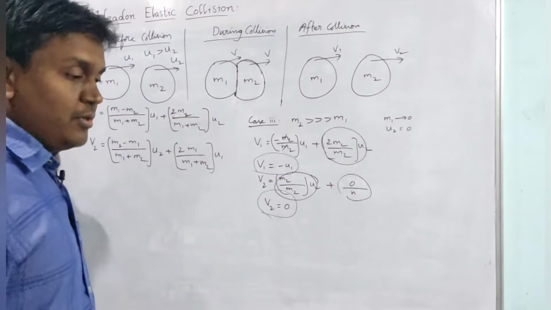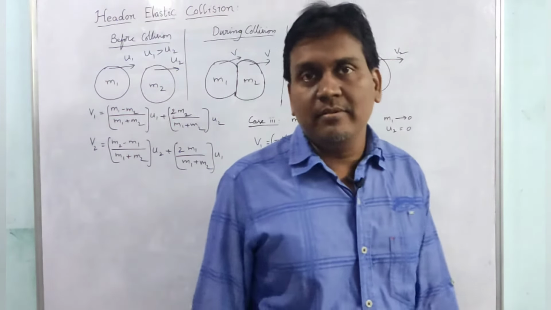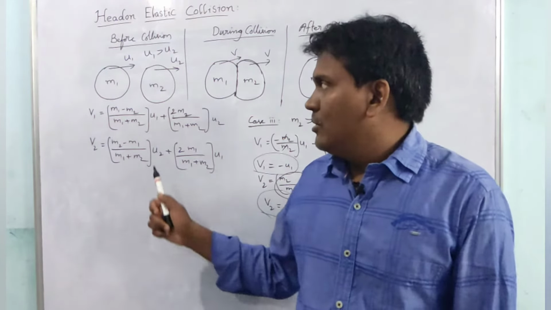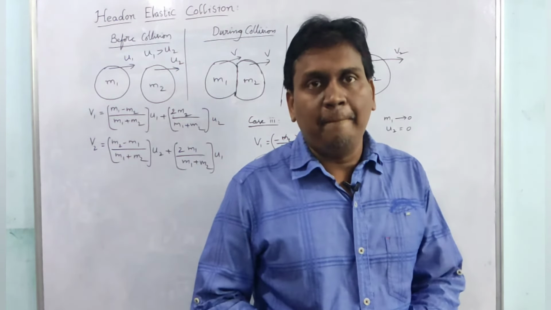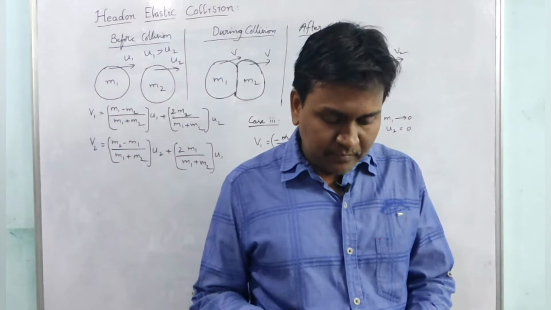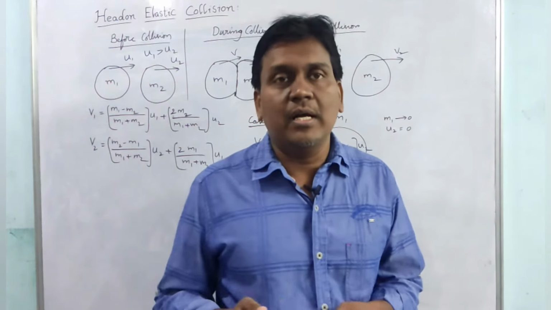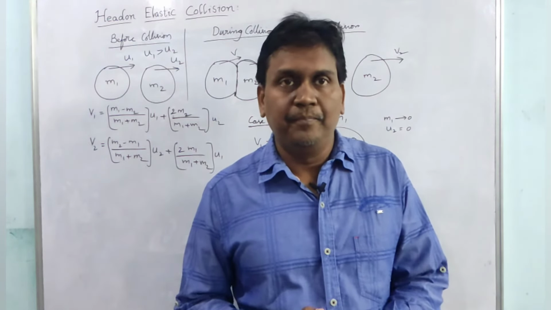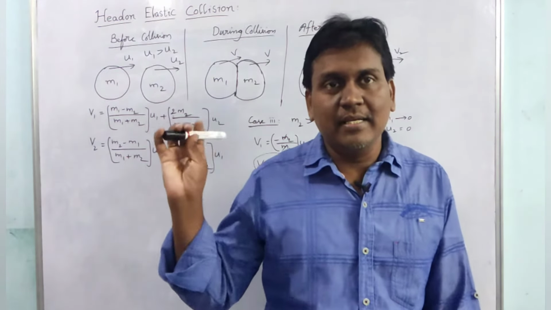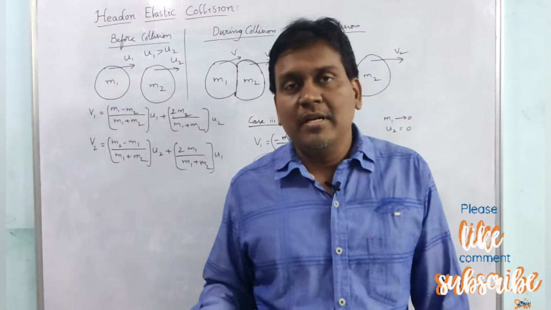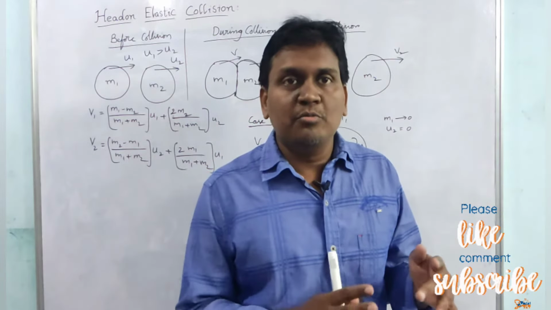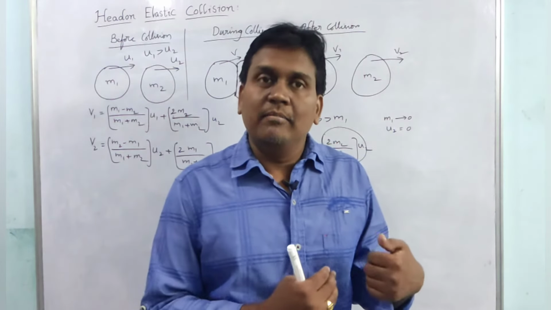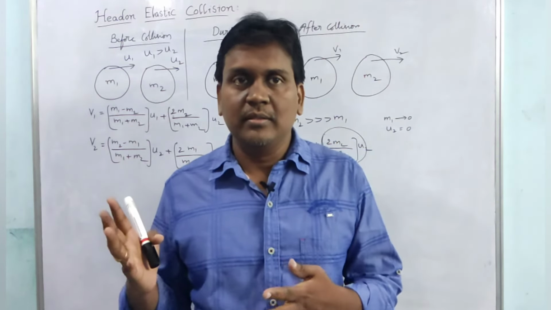In head-on elastic collision, the law of conservation of momentum and the law of conservation of kinetic energy are valid. We found the V1 and V2 values, and the relative velocity of approach equals the relative velocity of separation. We have discussed the three cases: when the masses are the same, when M1 is much greater than M2, and when M2 is much greater than M1. Thank you.